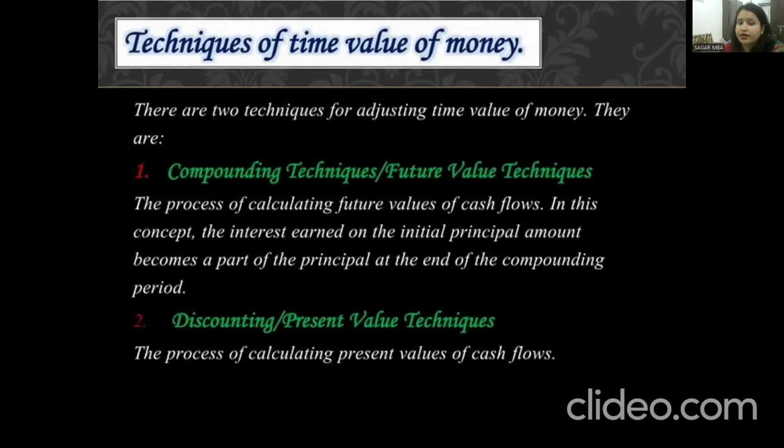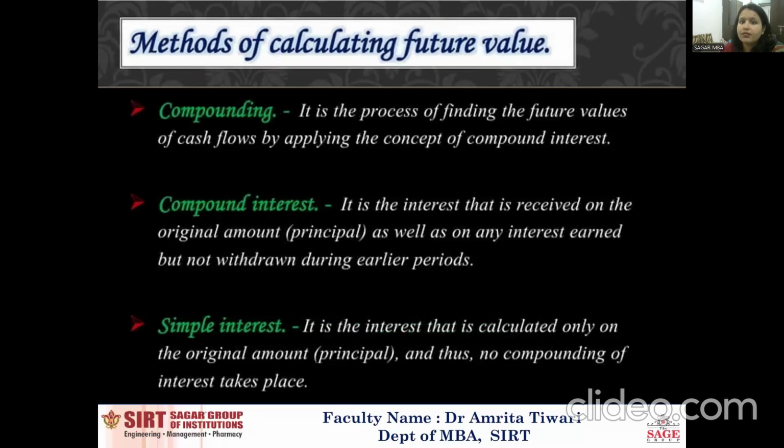The techniques of the time value of money are the compounding technique, or future value technique, and the discounting technique, or present value technique. Compounding is the process of calculating the future value of cash flow. In this concept, the interest earned on the initial principal amount becomes a part of the principal at the end of each compounding period. Discounting is the process of calculating the present value of cash flow. Methods of calculating the future value: compounding is the process of finding the future value of cash flow by applying the concept of compounded interest.